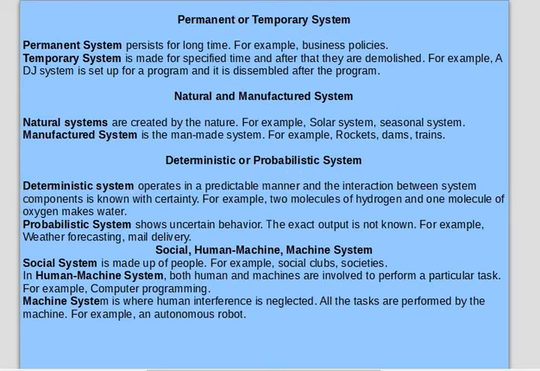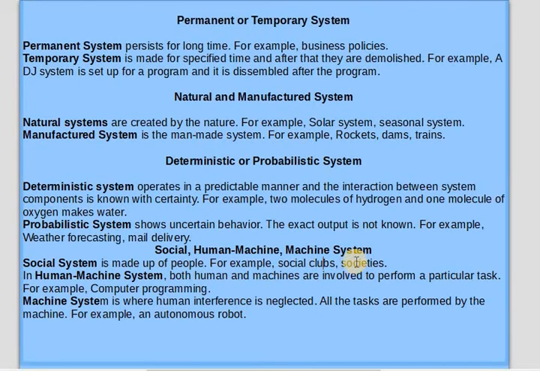Next type of systems are social, human-machine, and machine systems. Social systems are made up of people, for example, social clubs and societies. Human-machine systems contain human and machine, and both are involved to make these systems work properly. For example, computer systems or computer programs. Machine systems are those systems in which human interference is neglected. For example, robots. All the tasks are performed by the machine itself.